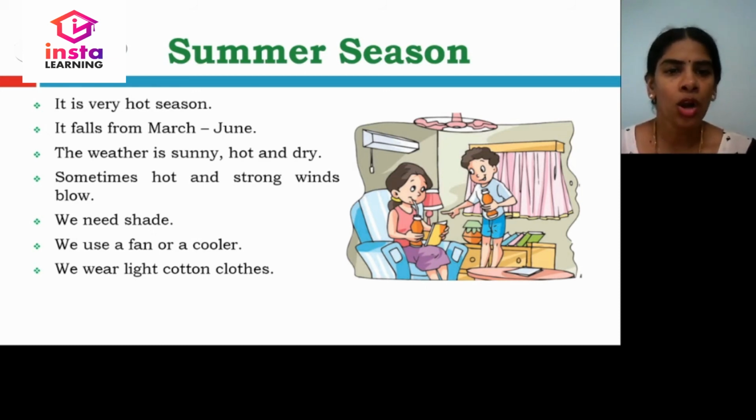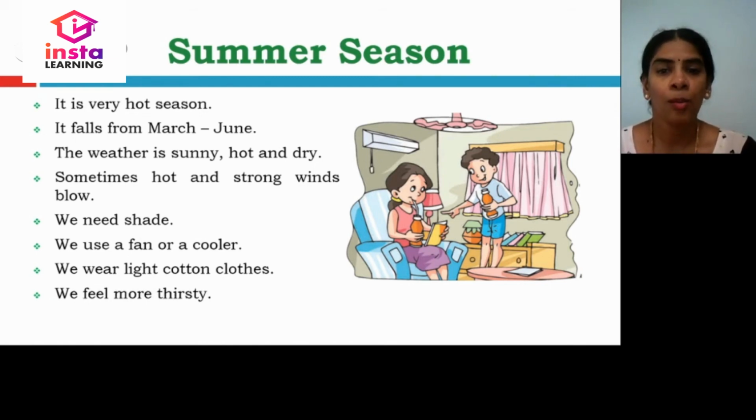Sometimes hot and strong winds blow. We need a shade. We use a fan or a cooler or an AC, that is air conditioner. We wear light cotton clothes. We feel more thirsty.